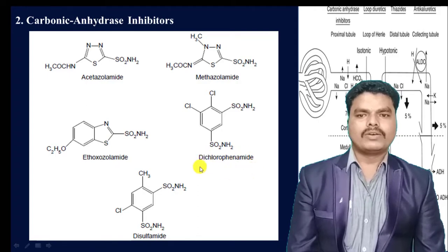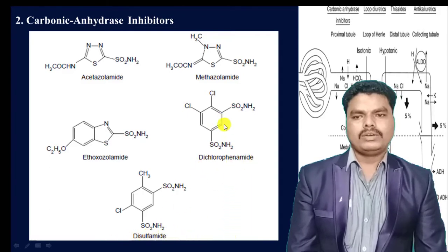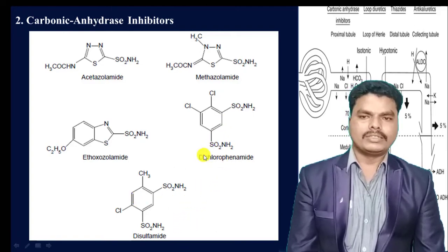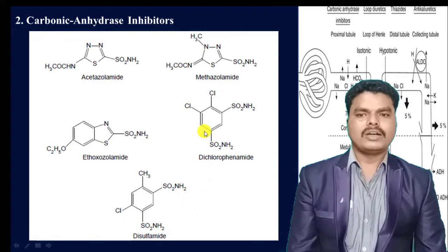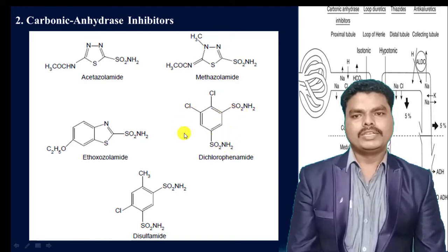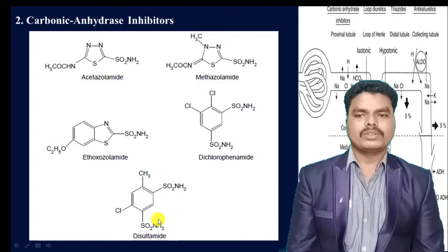In the case of dichlorphenamide and disulfamide, these two come under the disulfamyl benzene derivatives of carbonic anhydrase inhibitors. That means these compounds consist of two sulfonamide moieties and a benzene ring. To this benzene ring there are also some substituents. Disulfamide also has two sulfonamide groups and a benzene ring with some substituents.